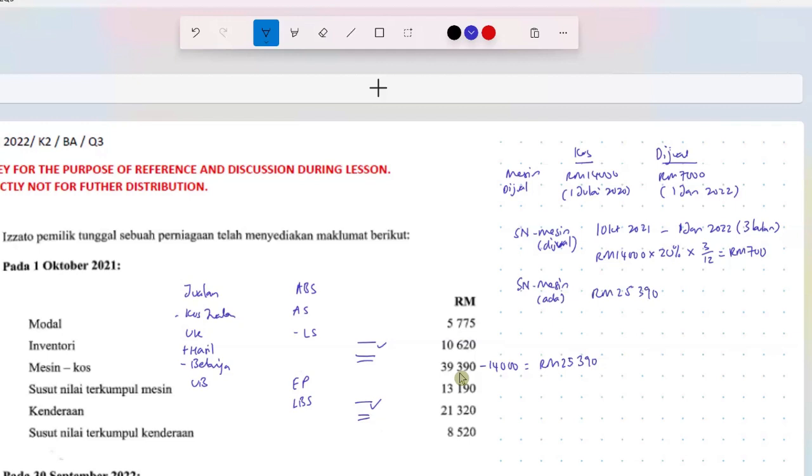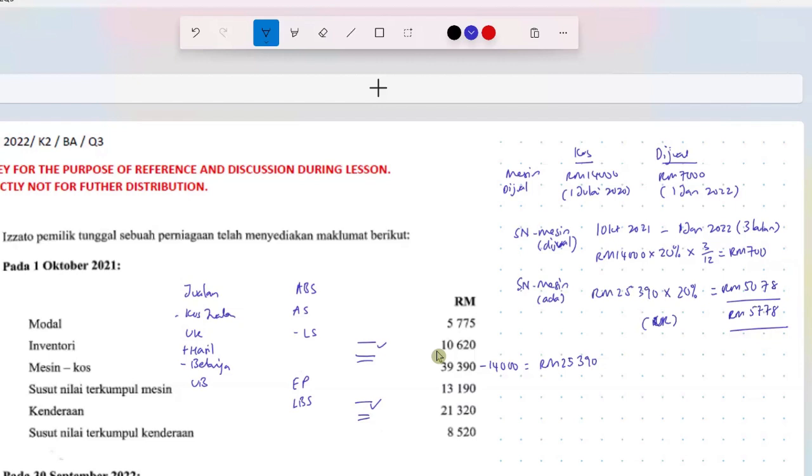This machine is in the business for the full 12 months. So the susut nilai for the full 12 months is 20%. 2,52390 times 20% is 5,078. Now, this is susut nilai for the year for asset machine, 700 plus 5,078. This amount will be captured as a belanja or susut nilai machine in the account Untung Rugi.